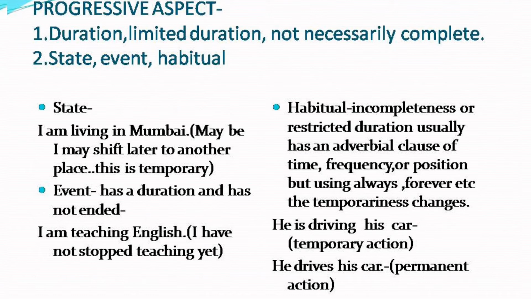I specified this because there was a doubt regarding the progressive aspect. Always is time accompanied by it. That was the question that somebody had to ask me. So once again, I'll repeat this part of habitual action: incompleteness or the restricted duration. And this restricted duration happens when an adverbial clause of time, frequency, or position is coming there.